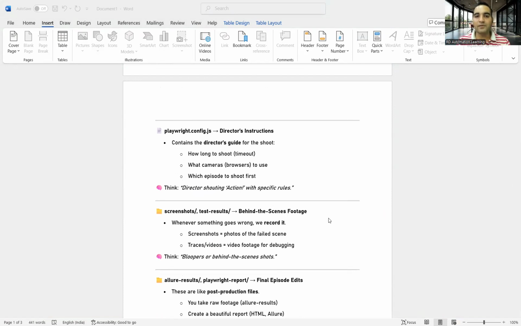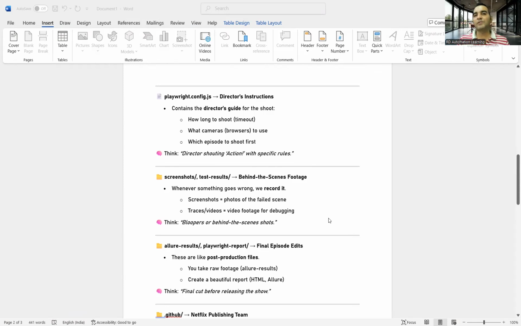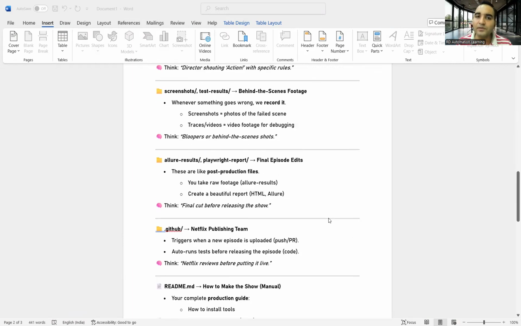Okay, then you have screenshots, test results, behind the scenes footage. At times when the episodes are done, you will see the raw scenes, right? How the shooting was done. So photos of the failed scene or video footage for debugging, some videos, some traces, right? Bloopers or behind the scenes shots. So that would come. Earlier results, then playwright reports, the final episode edits, right? The finalization, the final version. You have reports like V1, V2, V3, but I need the final one, which can be shared with the stakeholders.